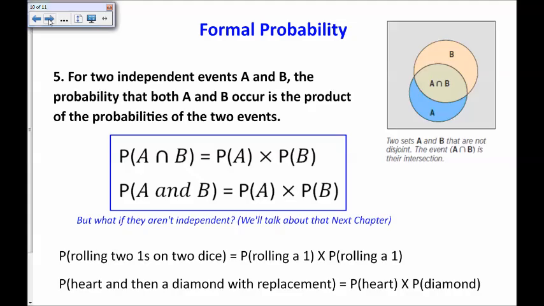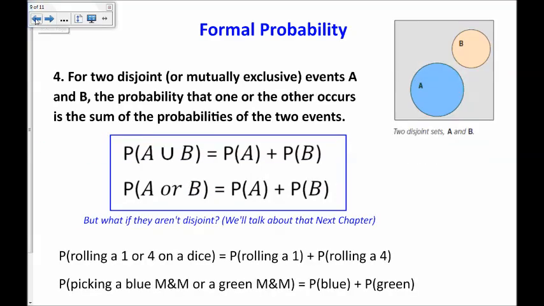Number 5. For 2 independent events, A and B, the probability that both A and B occur is the product of the probabilities of the 2 events. So the probability of A and B happening is A times B. And by the way, this symbol right here is called the intersection. And I should have mentioned that back here, this symbol is the union.